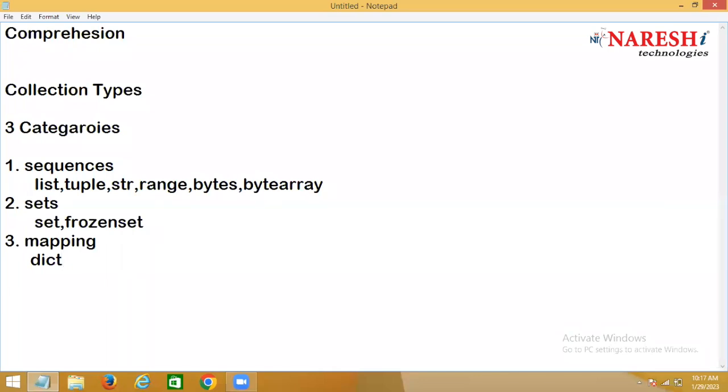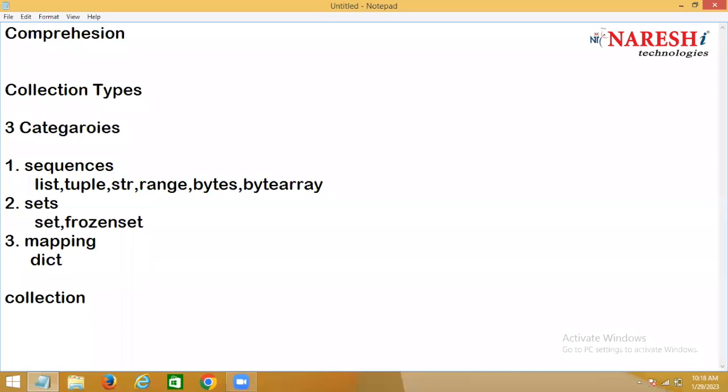Collections are used to collect data and represent it as one object. You are grouping more than one value, more than one object, and representing it as one object.